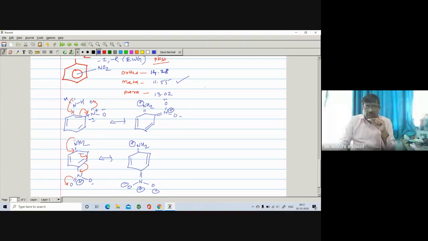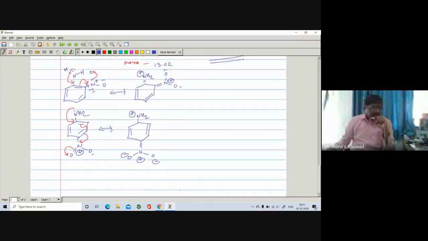So here we can write the sequence: meta is found to be more basic as compared to para, as compared to ortho. So sometimes they may also ask you to write down their increasing and decreasing order, or they'll give the pKb values of these three and ask why you are having such basicity. So here we have explained the basicity of some bases.